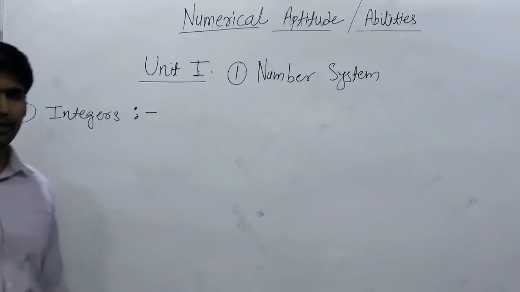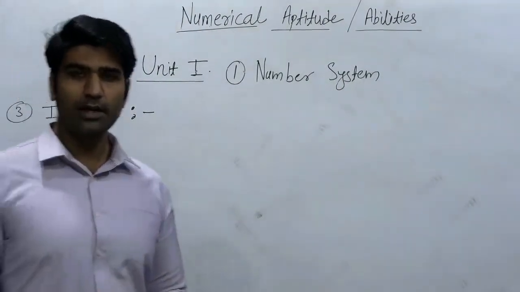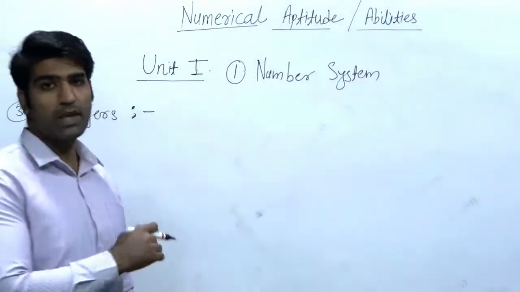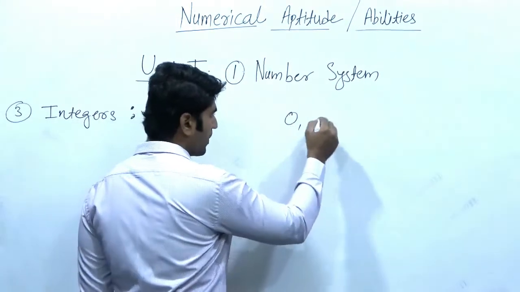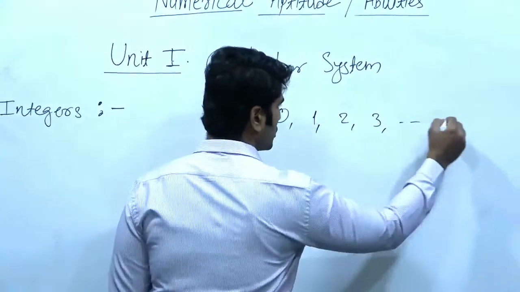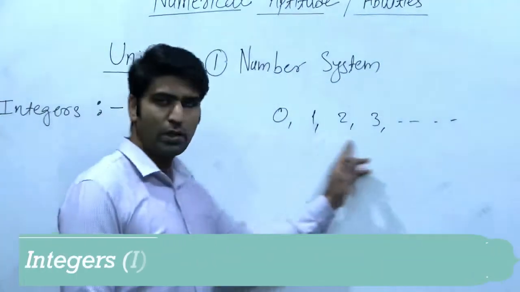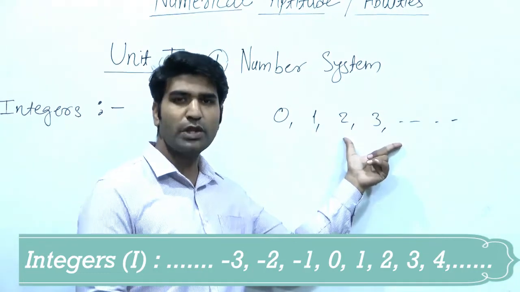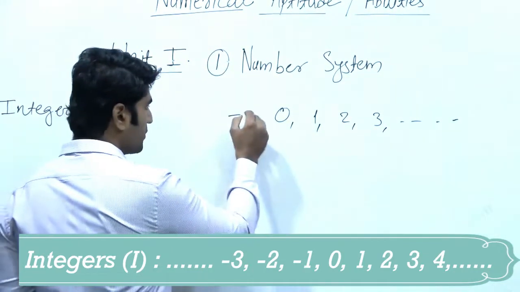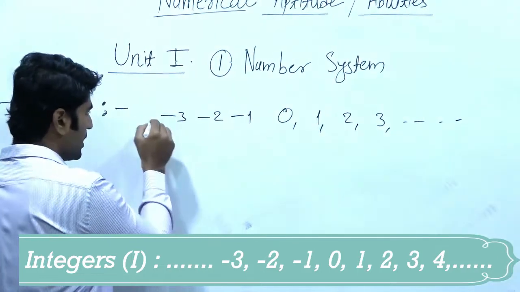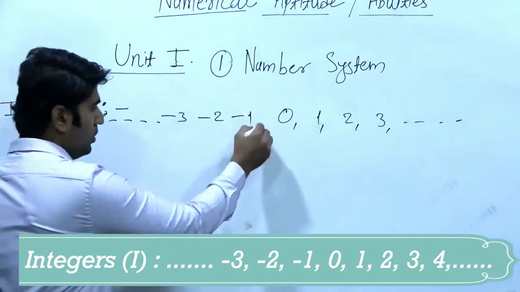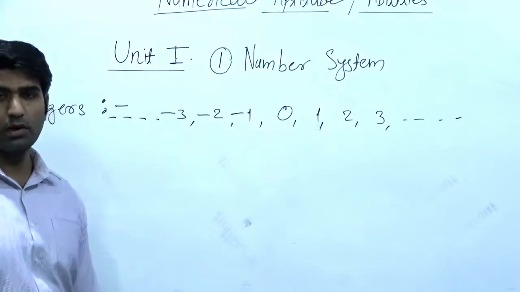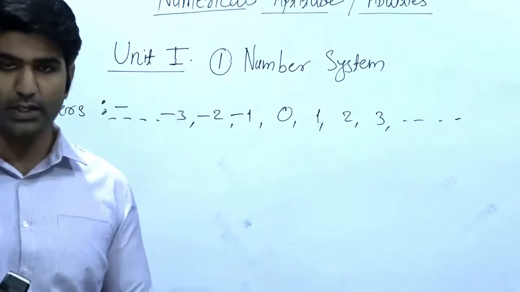So integers contain natural numbers, whole numbers, and negatives of natural numbers, like 0, 1, 2, 3, and so on. These are whole numbers, right? And negative of natural number. So these are natural numbers. Negative of natural number means minus 1, minus 2, minus 3 and so on. So 0, natural numbers and negative of natural numbers form a set of integers, right?